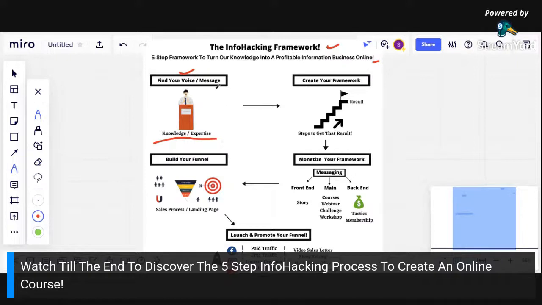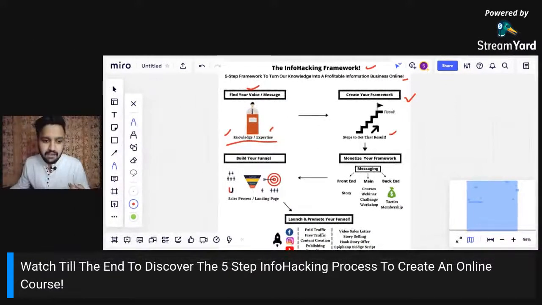So we should be finding what we are good at. What is the knowledge that we've got? What is the expertise we've got? What is the skill we've got? We can select any one, either knowledge, skill, or expertise. So step 1 is to find our voice, and then step number 2 is to create our framework, guys. Now a framework is nothing but a step-by-step way to achieve a specific result. A framework can be anywhere between 2 steps, 3 steps, 5 steps, 7 steps, 10 steps.